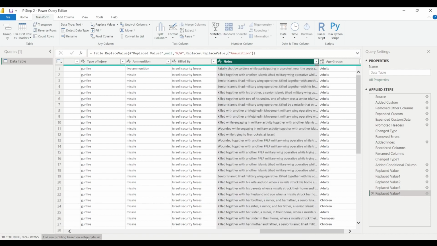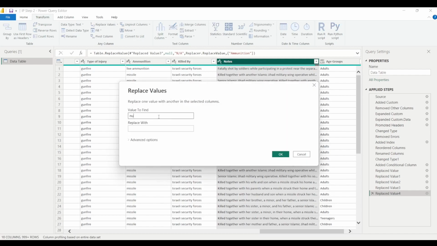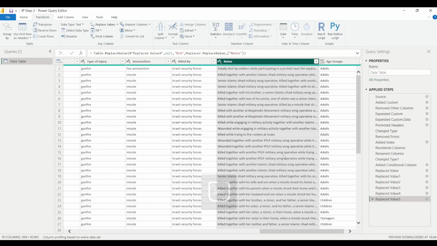But since I'm viewing the data, the column profiling based on entire data set, here there are some empty values that I can clearly see from here. So I'll just simply click on replace values, and here I'll write null, and in place of null I will write not available, and I'll click on OK. Now you can see that there are no null values or empty values in this particular column, right?